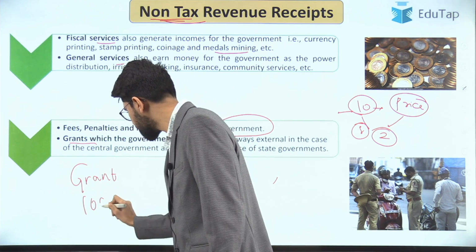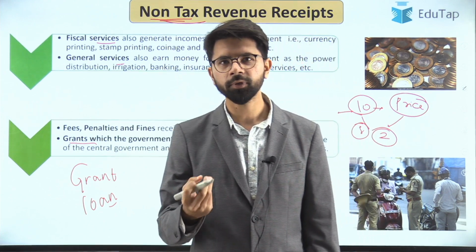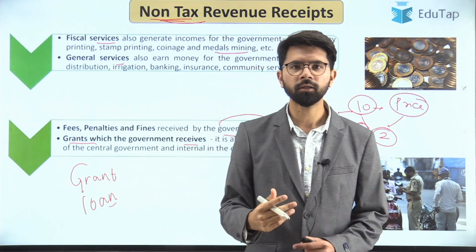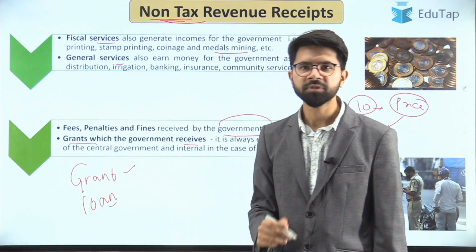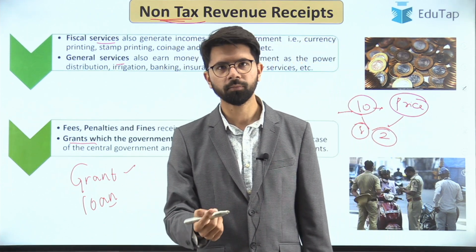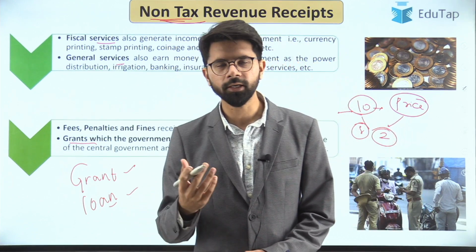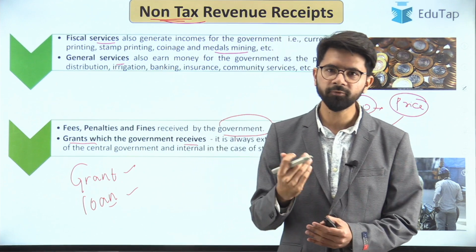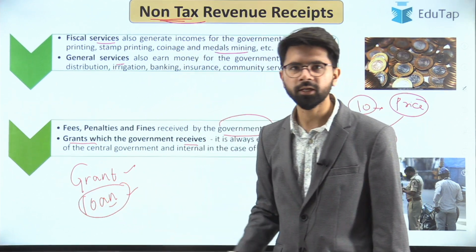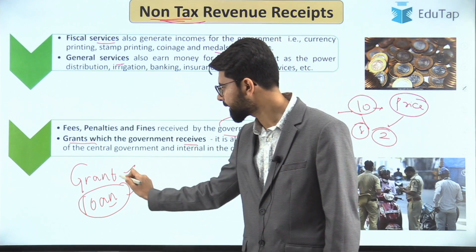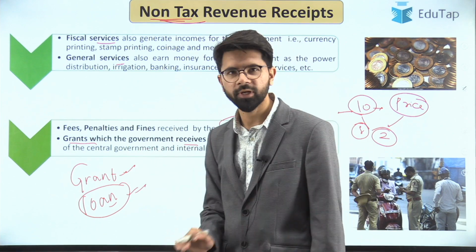One must be familiar with the difference between grant and loan. Suppose your parents give you money, that is a grant. That is, there is no obligation for you to return the money. So that is a grant. If your friend gives you money when you are in need, if you are taking money from your friend, then you have to return it. So the obligation to return it is a part of a loan. In case of a grant, there is no obligation to return it. So I hope that is very much clear.